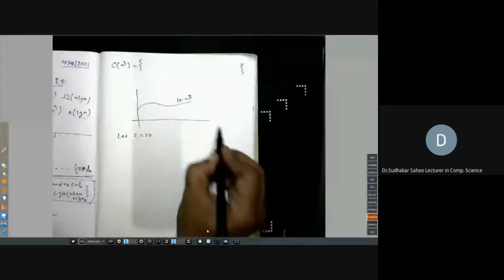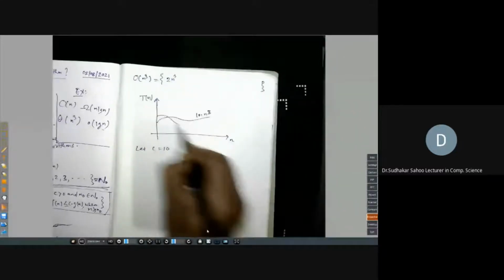Can you tell one function which is less than or equal to 10 n cube? Suppose I write 2n cube. All these functions f of n which are less than or equal to 10 n cube belong to this set.